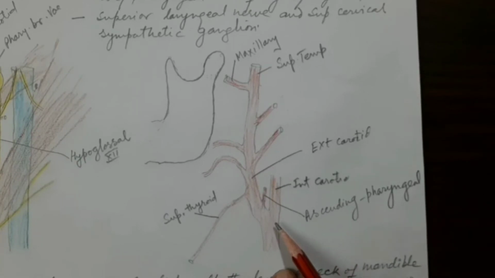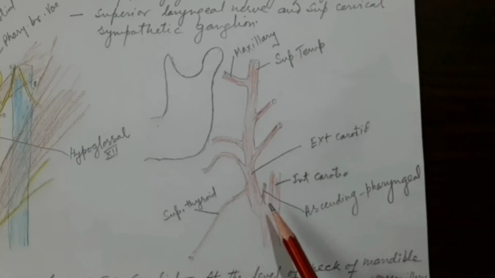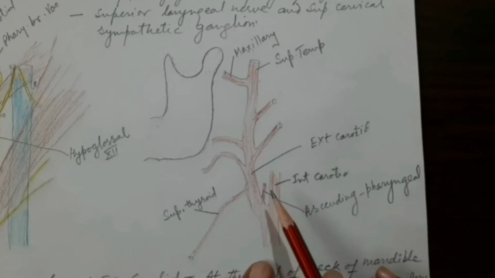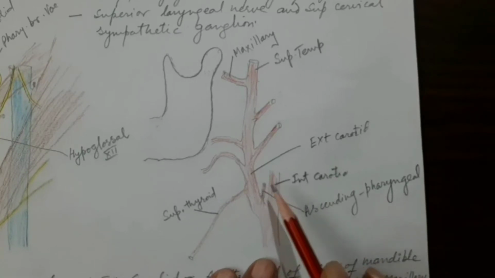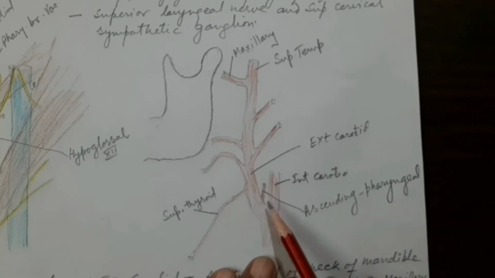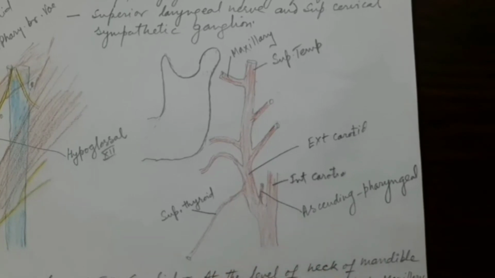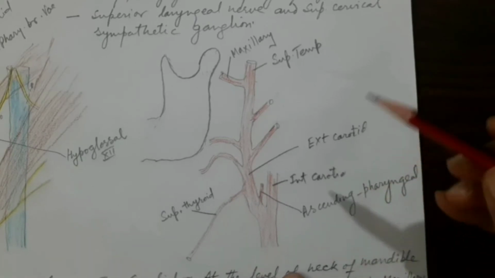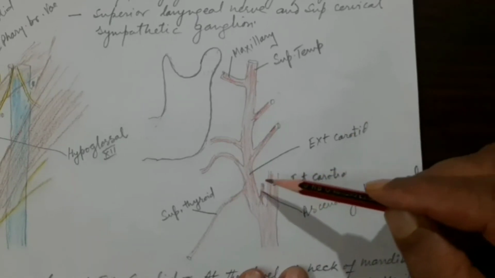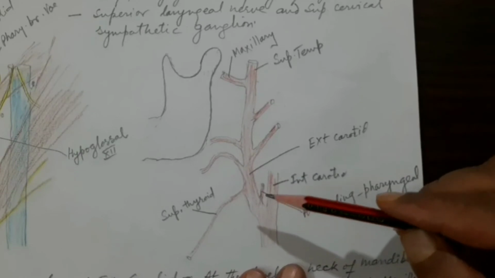After its origin, it ascends upwards towards the base of the skull, where it divides into many branches. Out of these many branches, a few supply the pharynx. That's why it is called ascending. And as we will learn later, some of its branches will go to the cranial cavity. So this is the first branch, the ascending pharyngeal branch.